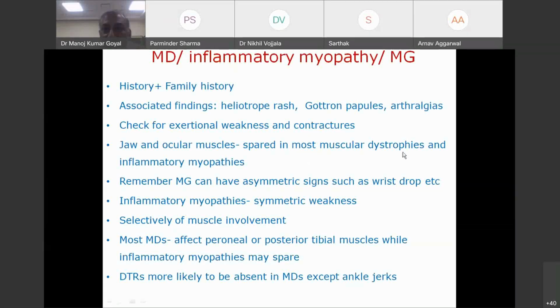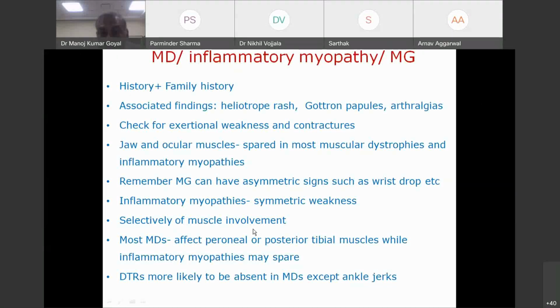Ocular muscles are spared in most muscular dystrophies and inflammatory myopathies. If you see jaw muscle is weak, it is myasthenia. Remember, myasthenia can have asymmetric signs like wrist drop. Okay, selectivity of muscle involvement.